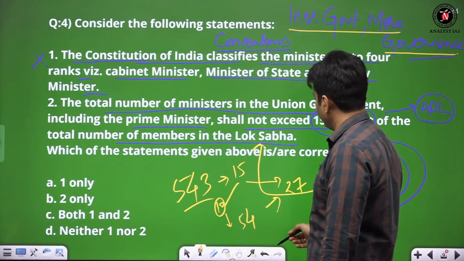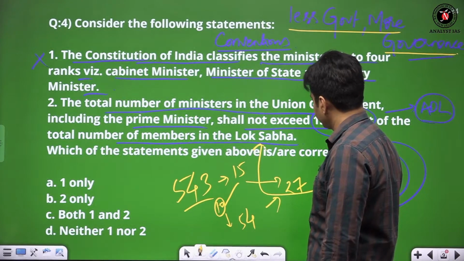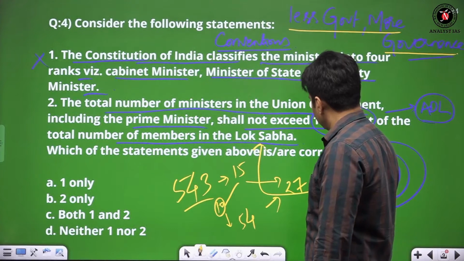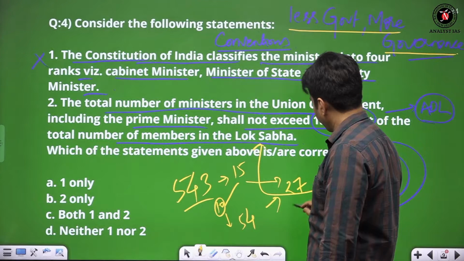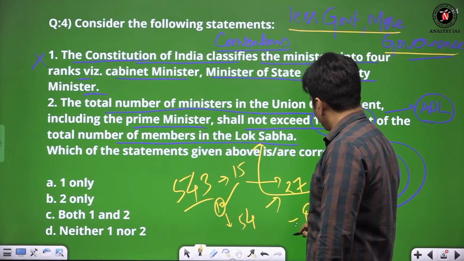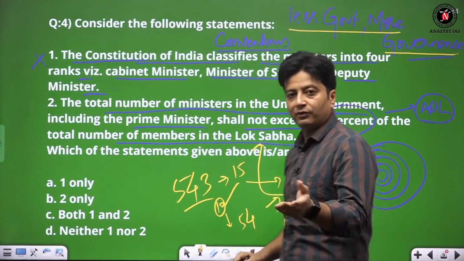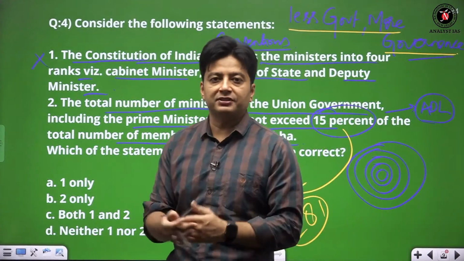So it makes a total of how many people here? More than 81, so around 82 people will be part of the 15% arrangement.